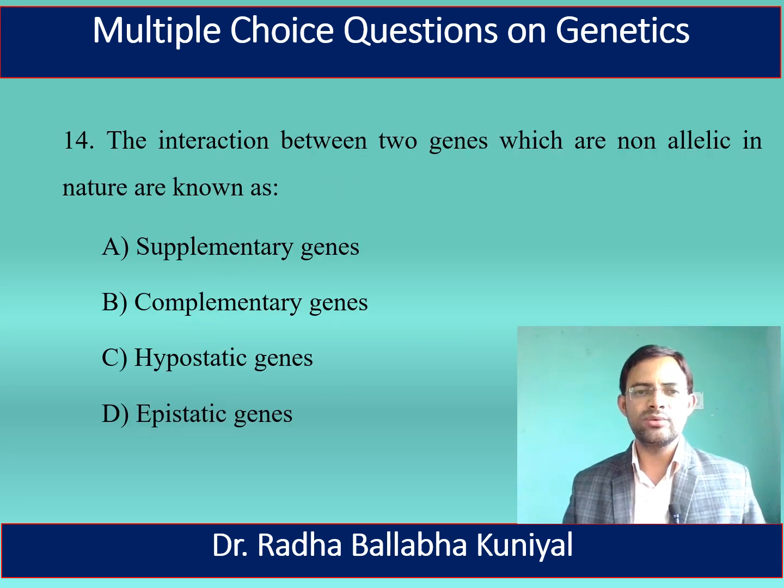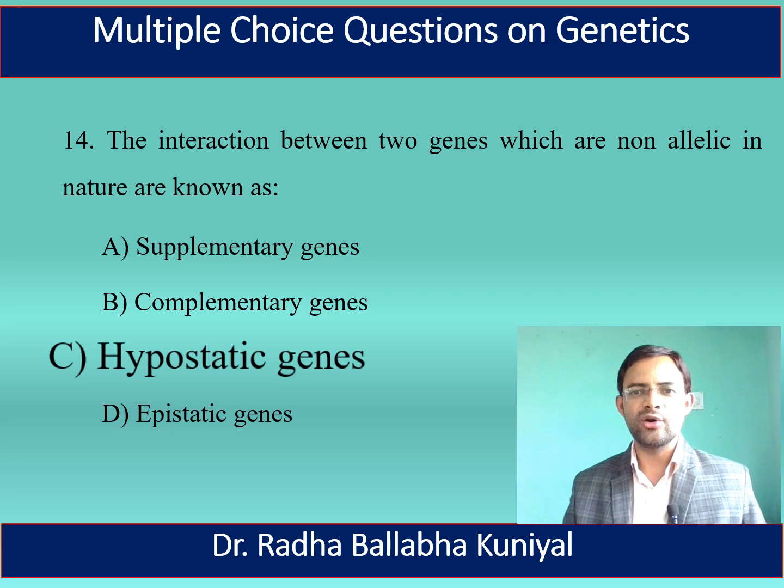Now, the 14th question is, the interaction between two genes which are non-allelic in nature are known as supplementary genes, complementary genes, hypostatic genes, or epistatic genes. Here, the correct answer is hypostatic genes. Means the interaction between two genes which are non-allelic in nature are known as hypostatic genes.